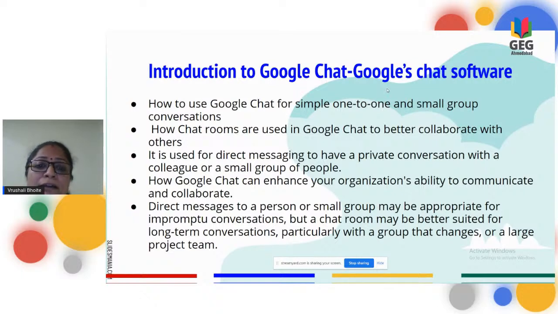You can share the important documents needed for your project through the Google Chat option. Direct messages to a person mean one-to-one messaging, small groups are for impromptu conversations, and chat rooms are for more secure and long-term conversations, which you can see later because the history will be there for whatever you do in Google Chat.